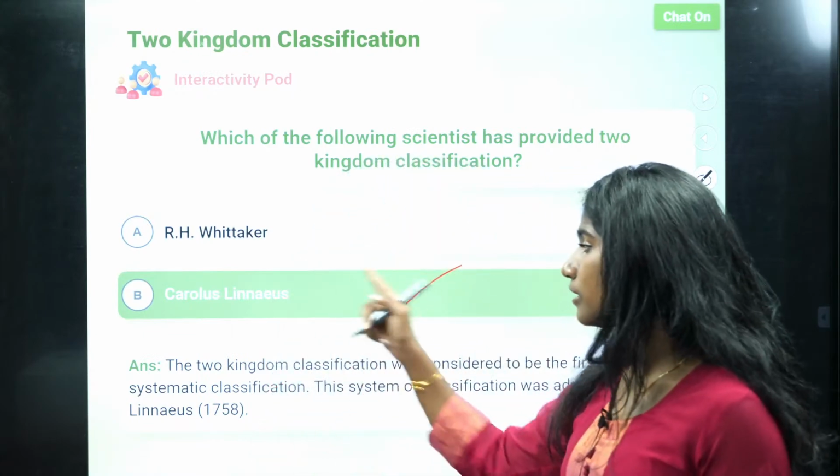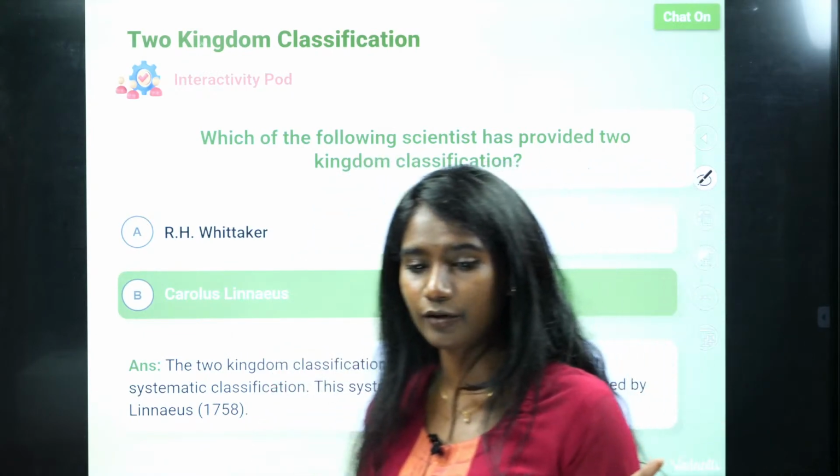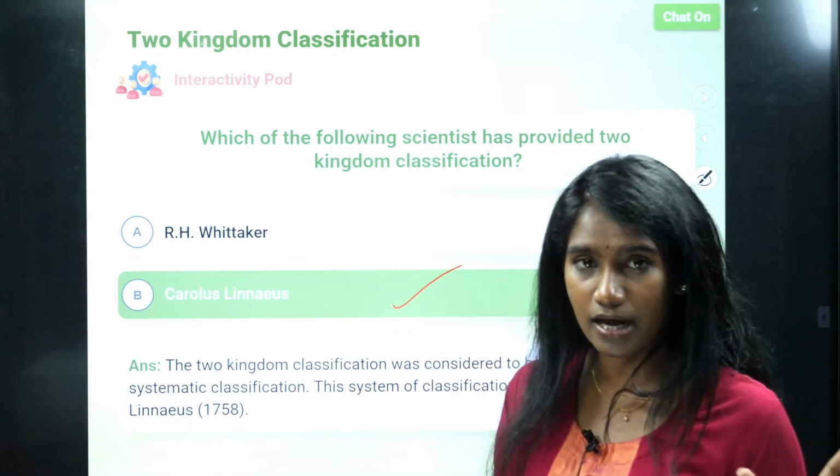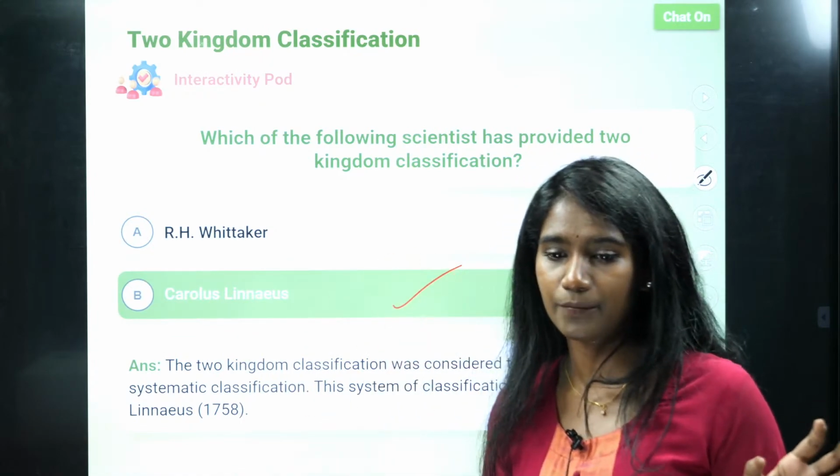And then comes Carolus Linnaeus's classification, that is two kingdom classification, the plant kingdom and animal kingdom. And after that it was R.H. Whittaker, who proposed five kingdom classification, and that is widely accepted.